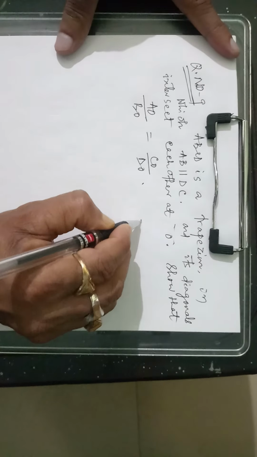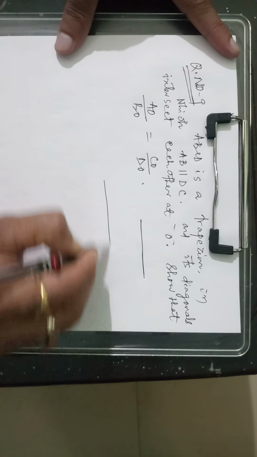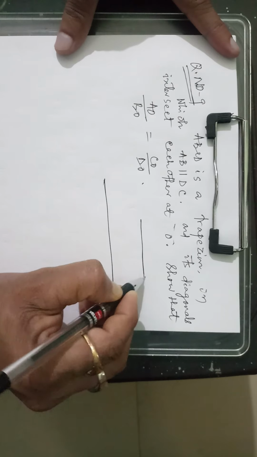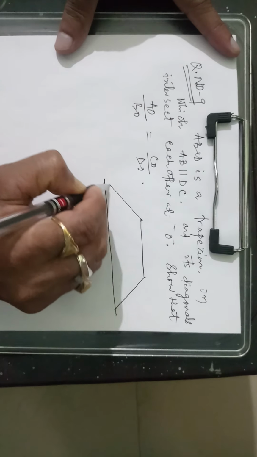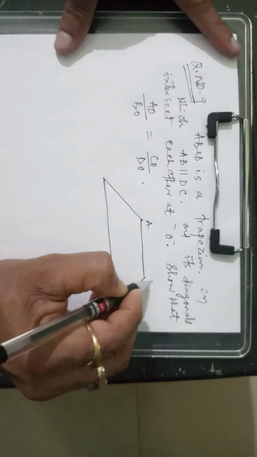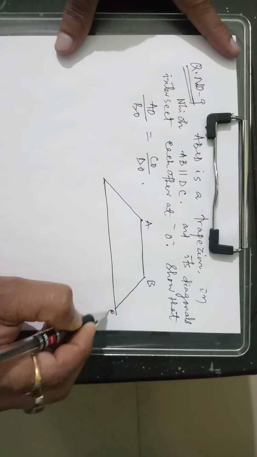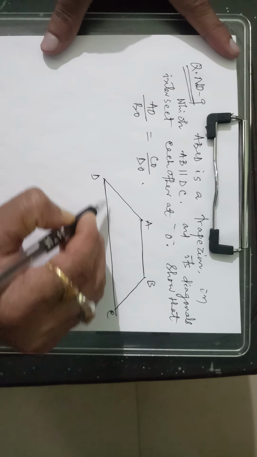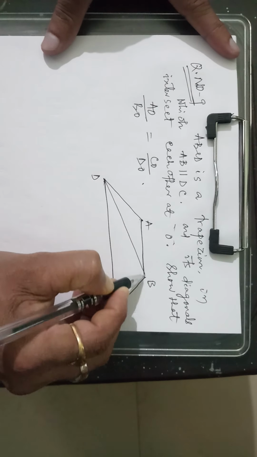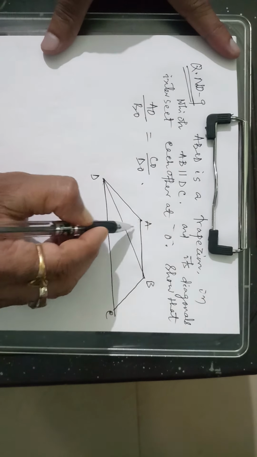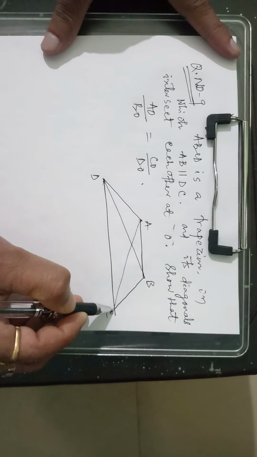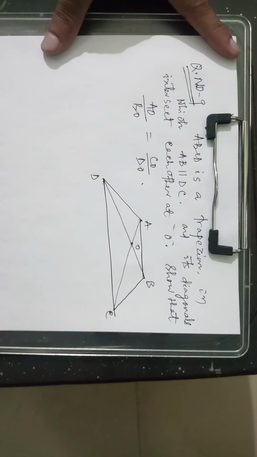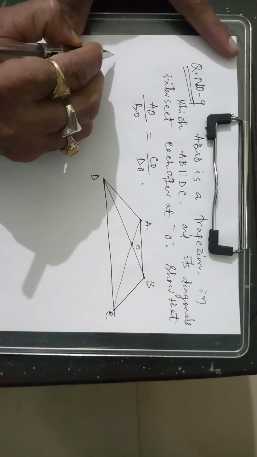So let's start, students. You draw a trapezium. Now here is the trapezium. One pair is parallel and the other pair is non-parallel. ABCD is a trapezium. Here AB is parallel to CD. Now the diagonals BD and AC intersect at O. Okay.